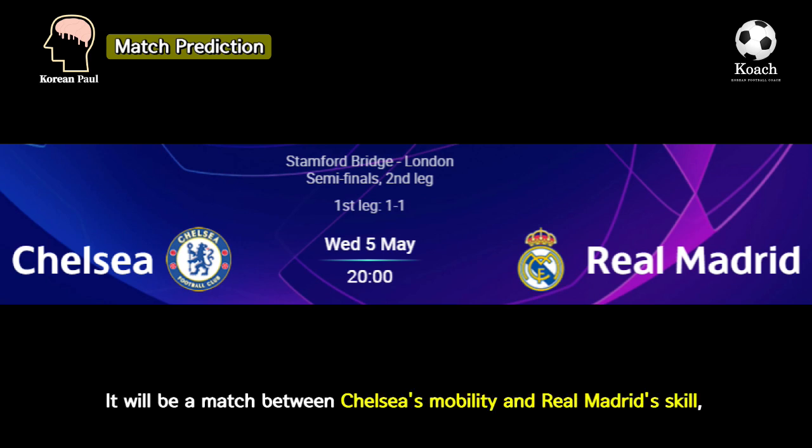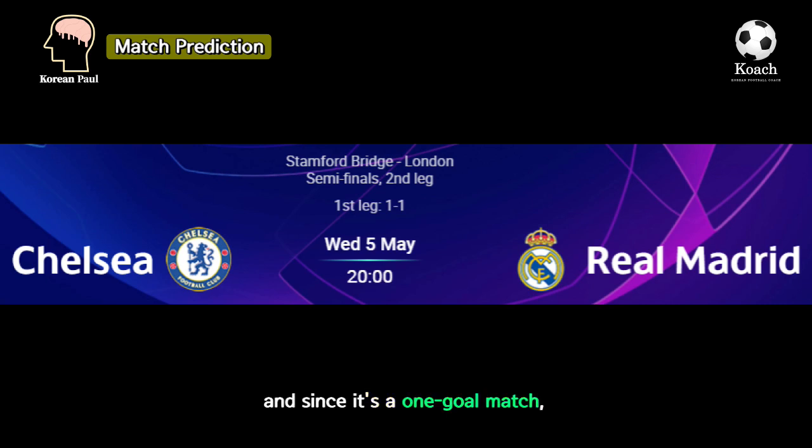It will be a match between Chelsea's mobility and Real Madrid's skill, and since it's a one-goal match, it's no exaggeration to say that everything depends on stable game management. Real Madrid will get chances of scoring goals with game management and set pieces, and Real Madrid is expected to go to the final with 1 point ahead of the score by 1-0 or 2-1.